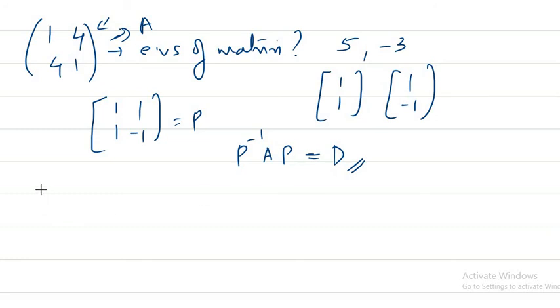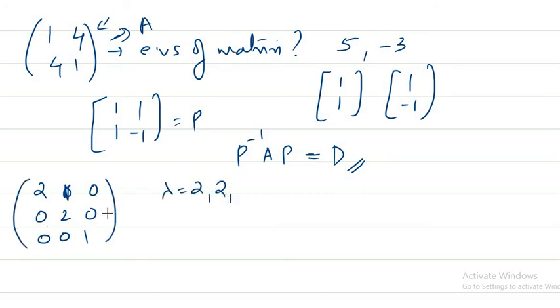Just now we saw one matrix, 2 1 0, 0 2 0, 0 0 1. What are the eigenvalues? Eigenvalues were 2, 2, then 1, right? Because it's again an upper triangular matrix, the eigenvalues are nothing but the diagonal entries. So let us find out the eigenvectors, because if we have eigenvectors we can diagonalize this, right?